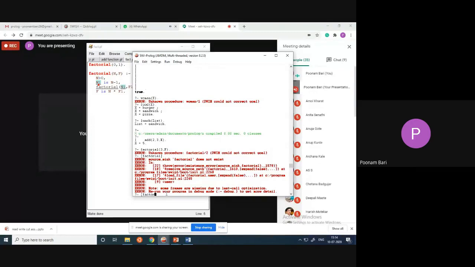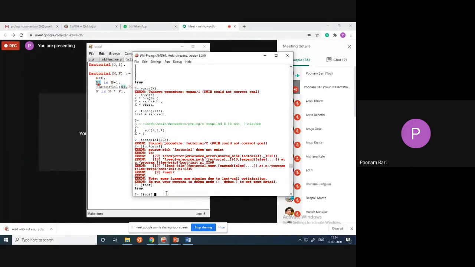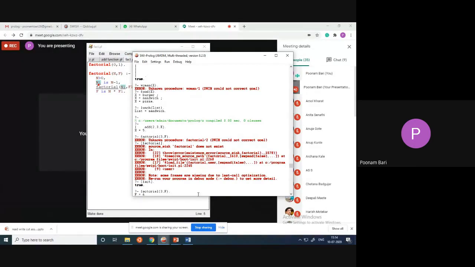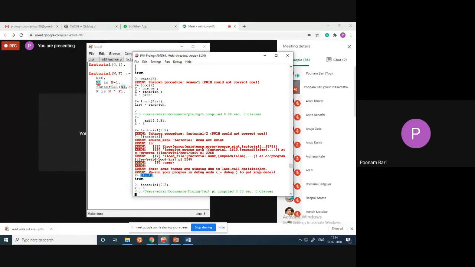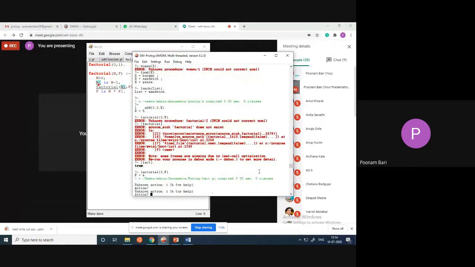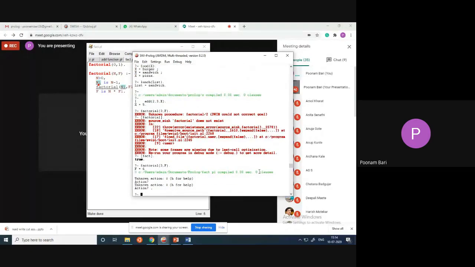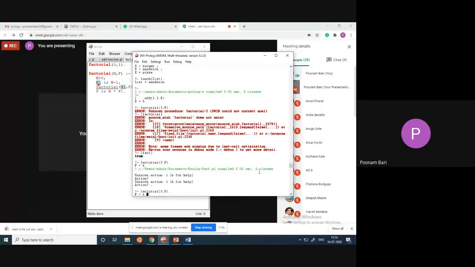The name of the file is fact. Now, if I run the command, then it will work. Factorial 3 comma f. Or, if you don't want to write this, there is a consult. After getting consult, you can go to fact and open it, and then you can just mention factorial 3 comma f.